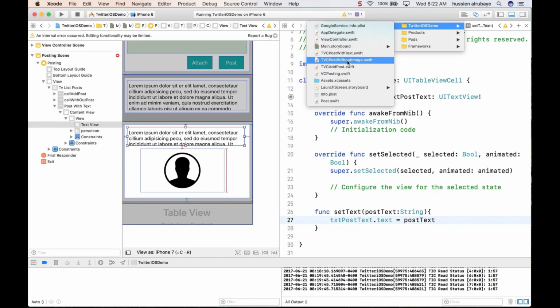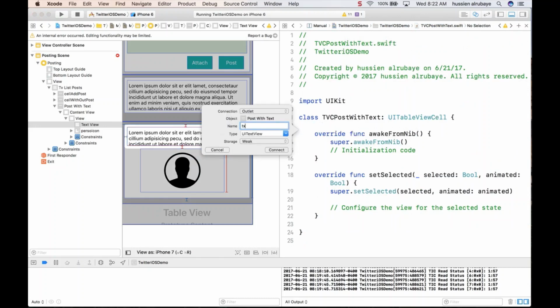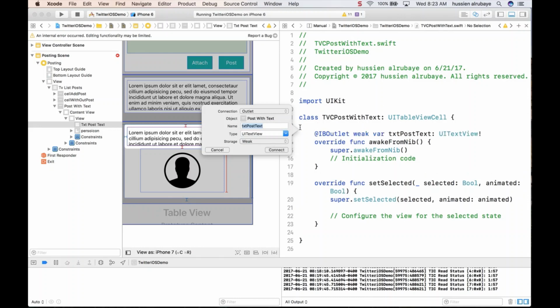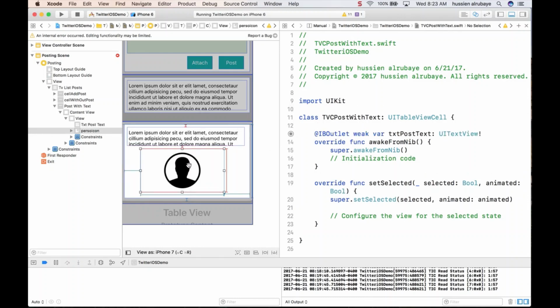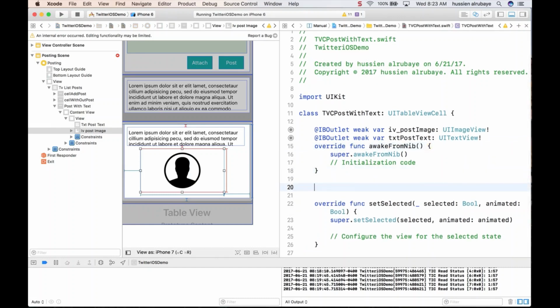Post image, PostWithText, which is this one, and say, hey, this one needs to show the text, post text, and this one needs to show me the image. So I need the image view, post image. Okay, and bam, this is what I need to have.